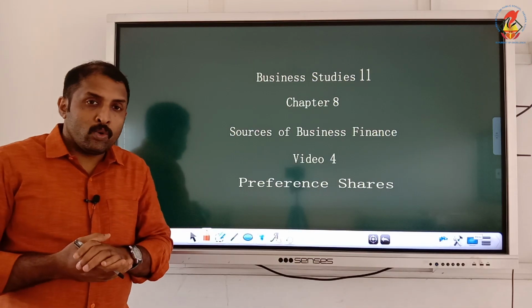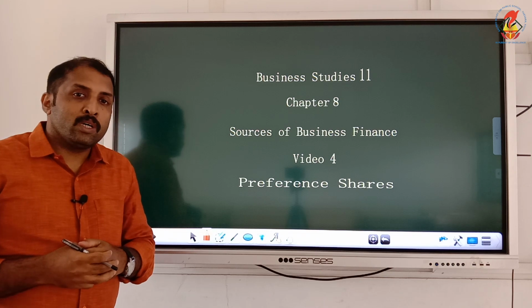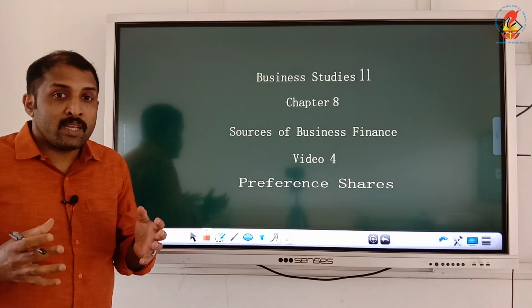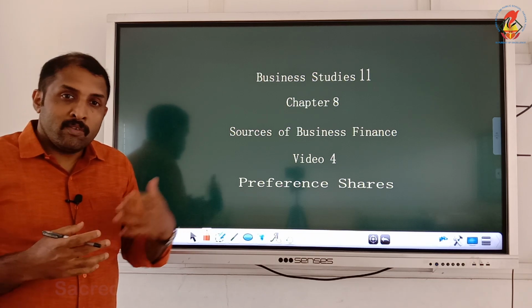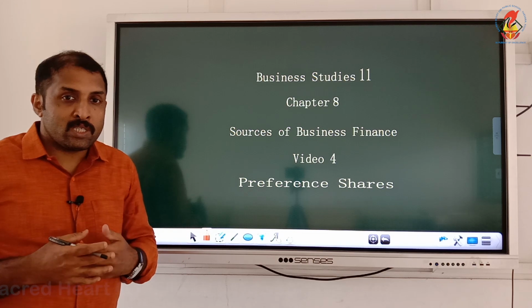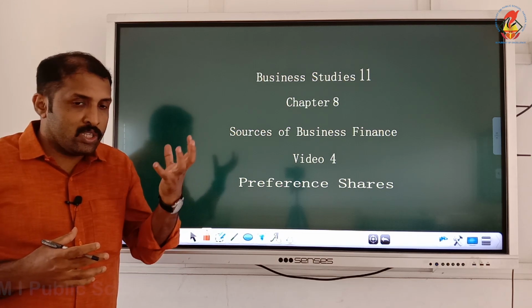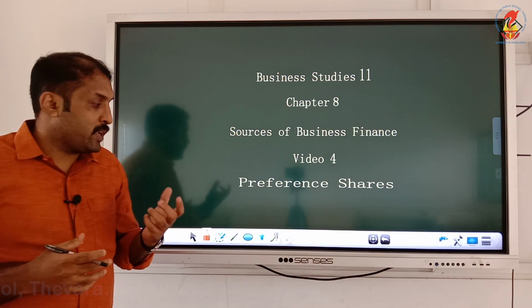We are entering into another session where we are going to discuss shares. As I have said, we have different types of shares and we have already seen what equity shares are. Now we are going to see the second type of shares, that is preference shares. So in this session we will be discussing what a preference share is.